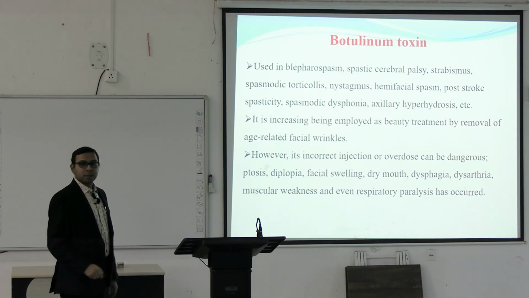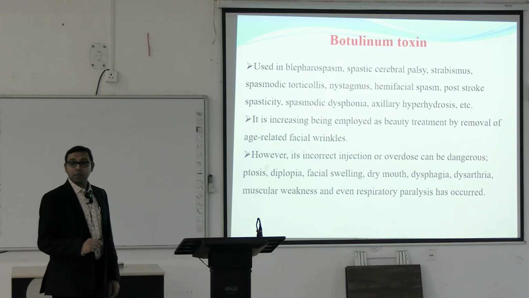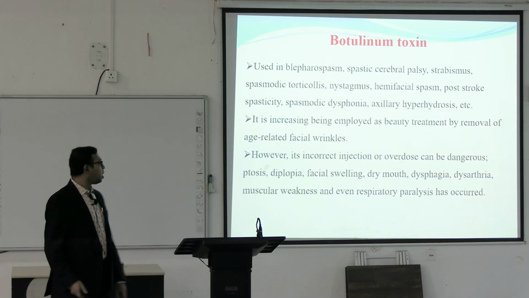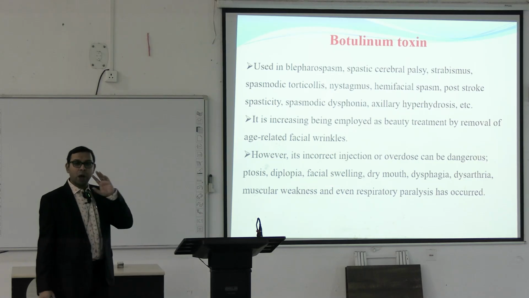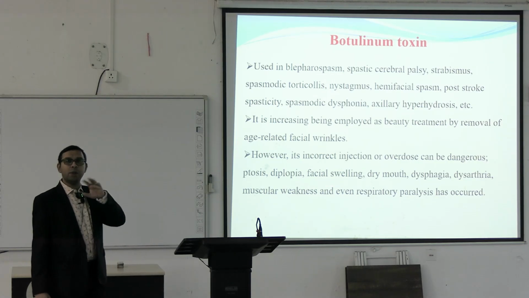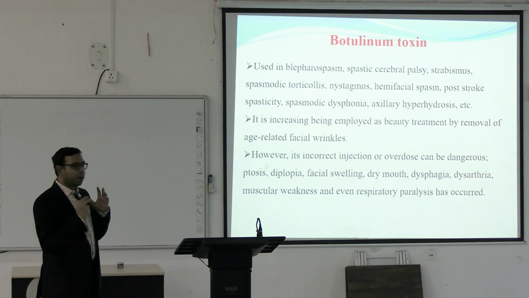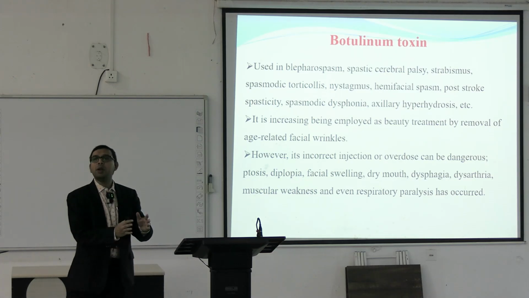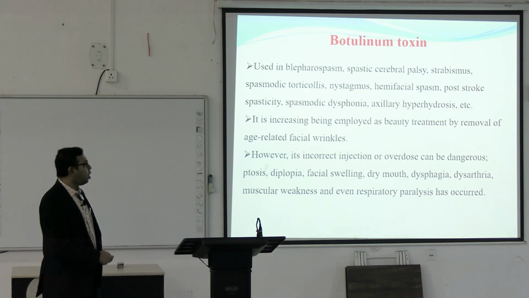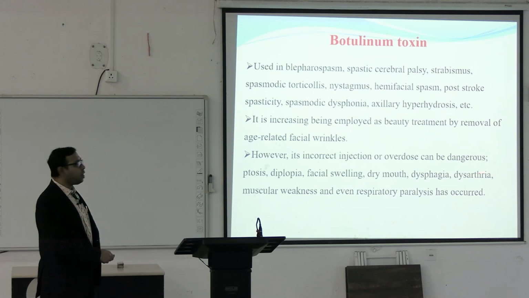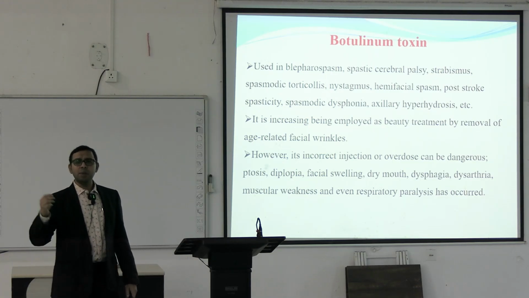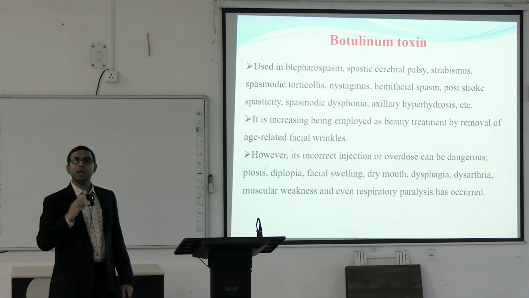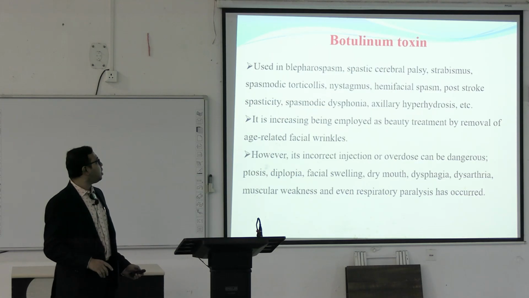However, its incorrect injection or overdose can be dangerous, because ultimately we are blocking the acetylcholine. So, there may be ptosis, the drooping of the eyelid, diplopia, that is double vision, where we are seeing 2 or 3 people at a time, facial swelling, there may be dry mouth, that is just opposite of the actions of the acetylcholine. There may be dysphagia, dysarthria, muscular weakness, and even respiratory paralysis. So, if there is an increased dose, or it is given in areas where it should not be given, there may be problems with the botulinum injection.